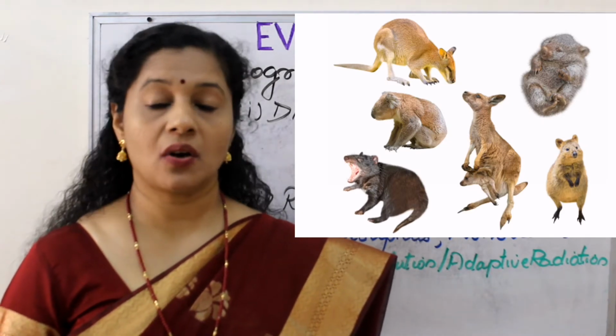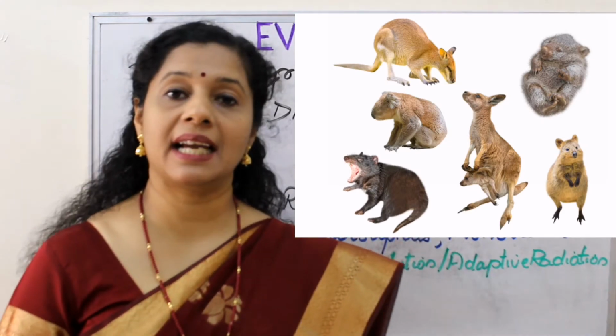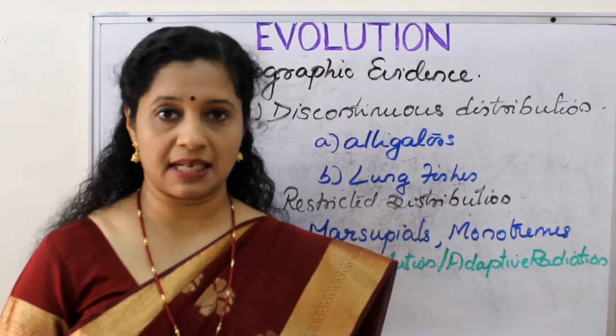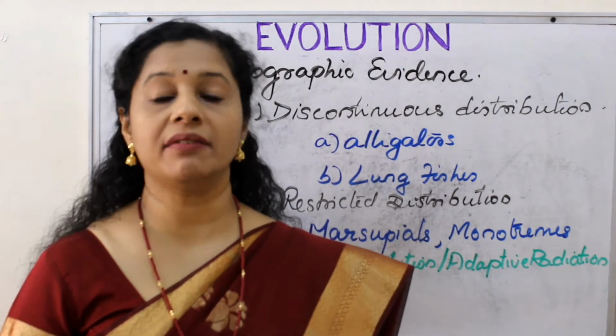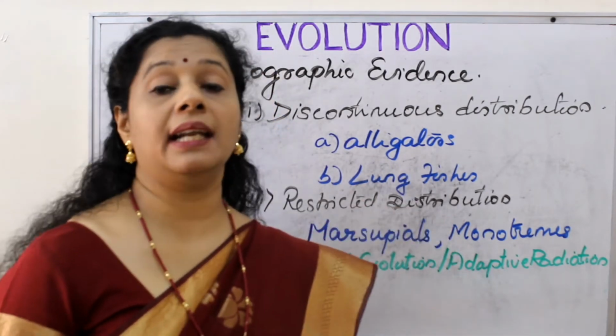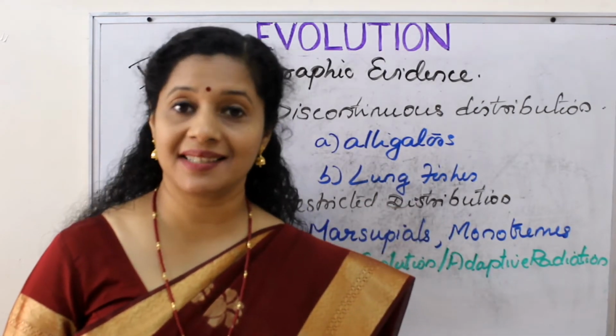They are found in Australia. Even the monotremes, or the egg-laying ones, are also found there. The third category is placental mammals. That is the other major category of mammals. So, why are these two found only in the Australian continent, not anywhere else?